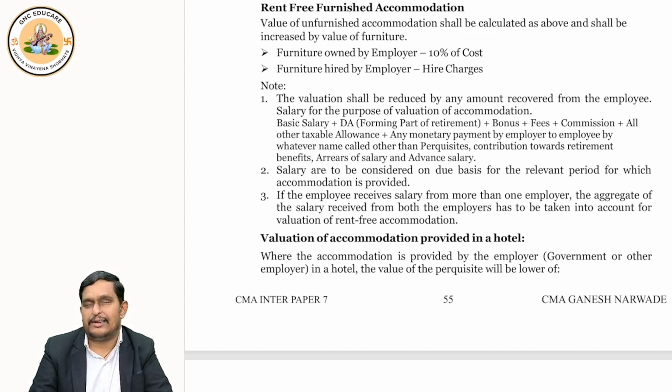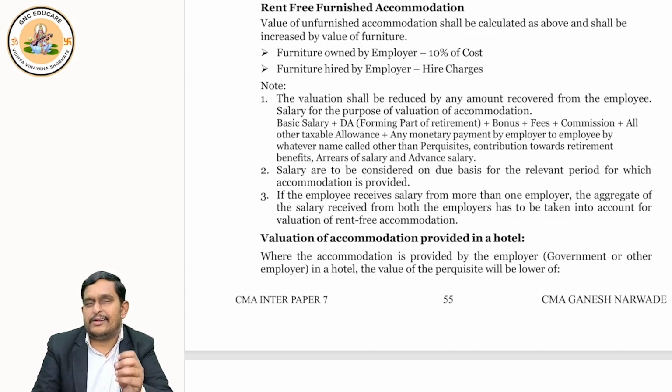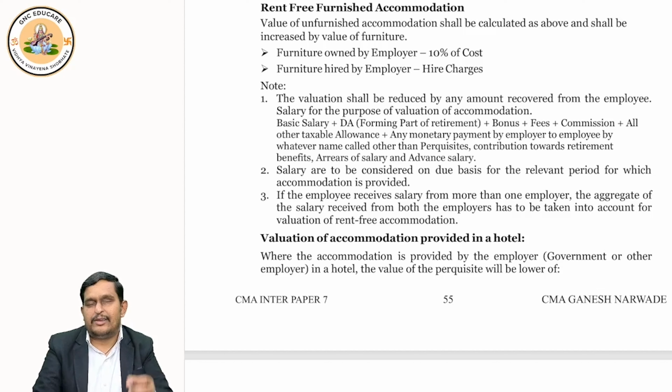How to calculate? Look, without furniture, whatever the value is, we just got that till now. But only the value of furniture I'll discuss now. That plus this will serve the purpose. So what is the value of furniture? Let me understand. The question is whether furniture is owned by the employer or hired by the employer. If furniture is owned by the employer, take 10% of the cost.